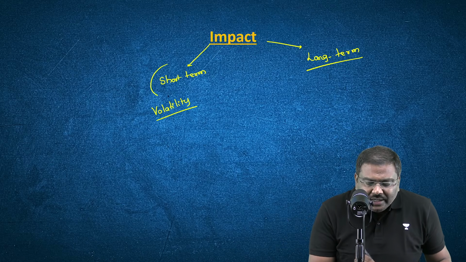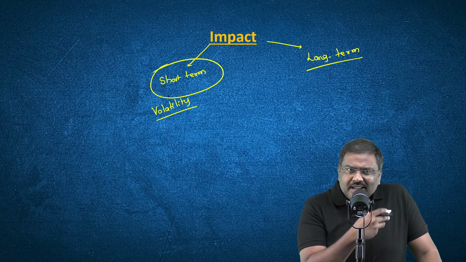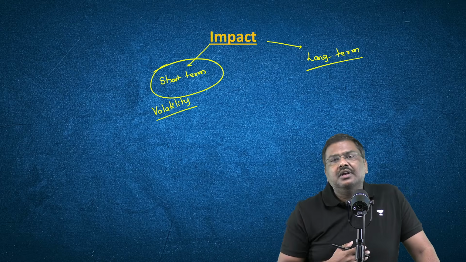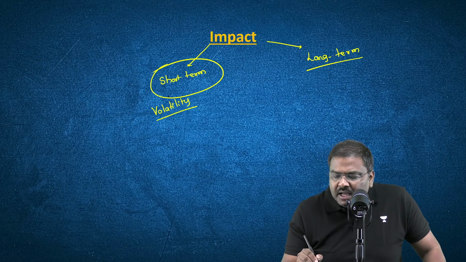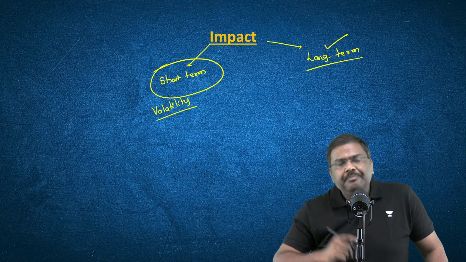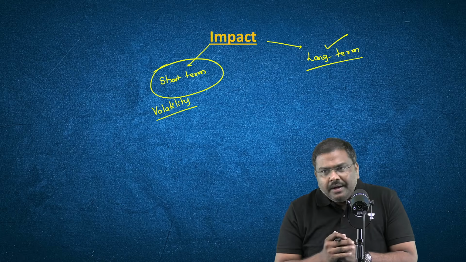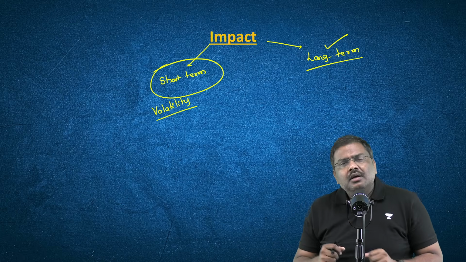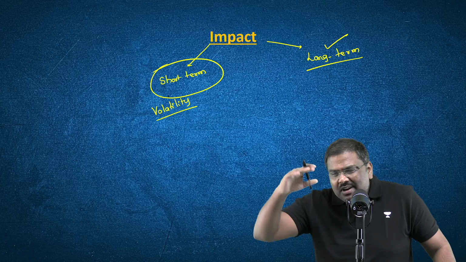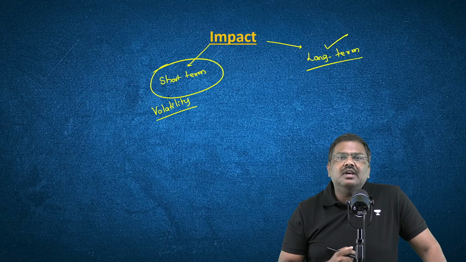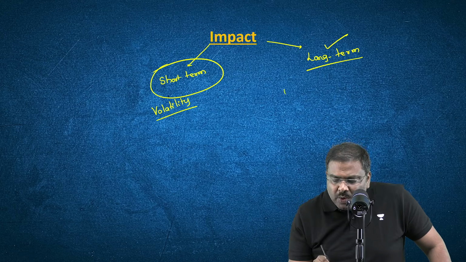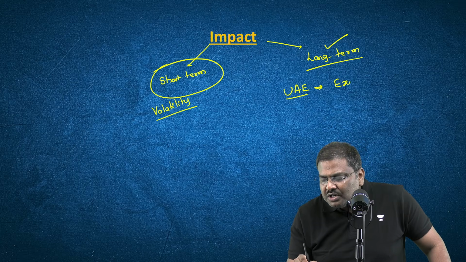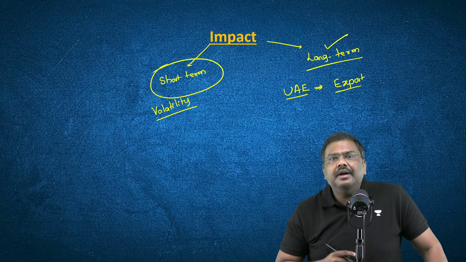So, in the short term, you may not see a sudden change in terms of the impact of this particular decision. But definitely, you will see the impact in the long term. What kind of impact? In the long term, we are assuming the things in the Middle East will become normal. The production capacity will reach its highest level. That is where UAE will start to produce more and export more and more to the international market.